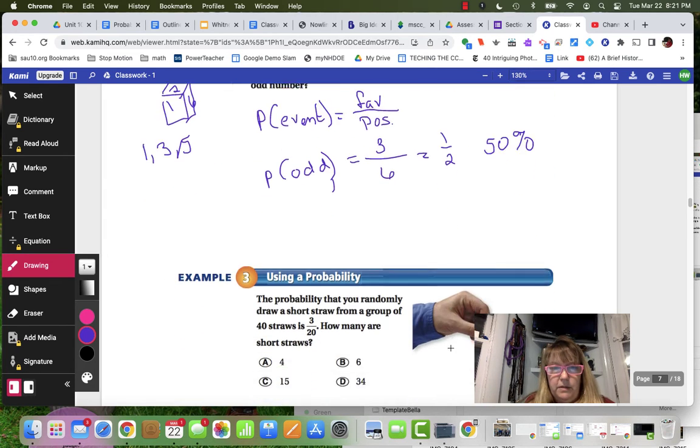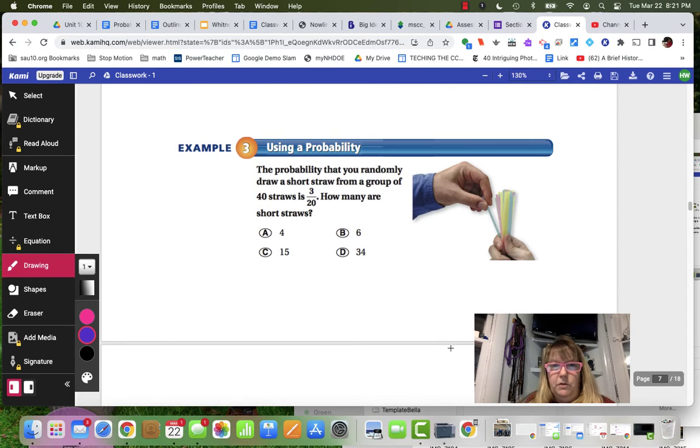All right, let's try another one of these. So using probability. So the probability that you randomly draw a short straw from the group of 40 straws is 3/20. So how many short straws are there? Well, we know that the probability is the number of short straws divided by the number of total straws. And we know that the probability is 3/20.